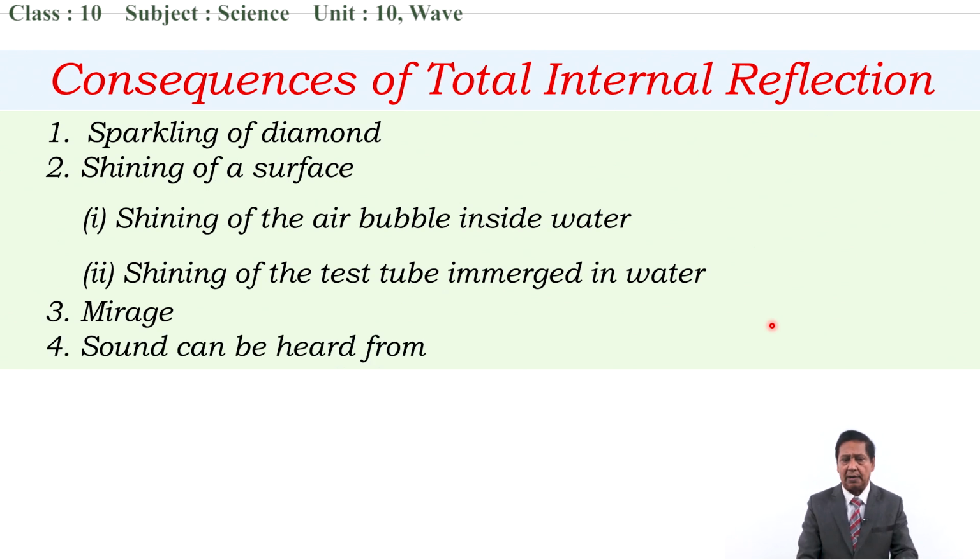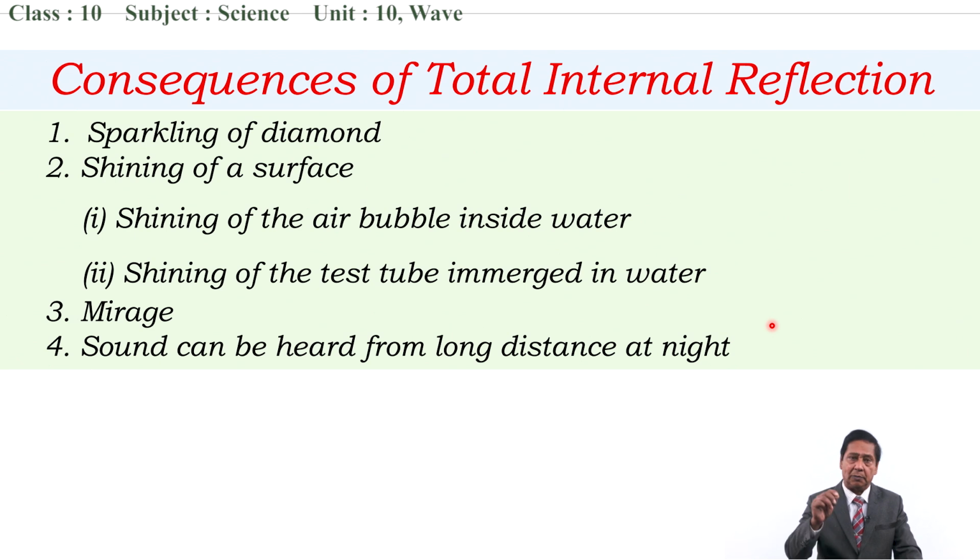And another one, sound can be heard from a long distance because of total internal reflection. That also we are going to talk about. These are the major consequences of total internal reflection. Today I want to focus on all these. Okay, but first we must have a little idea about the critical angle and total internal reflection. I want to recall, and then we'll go through the consequences.